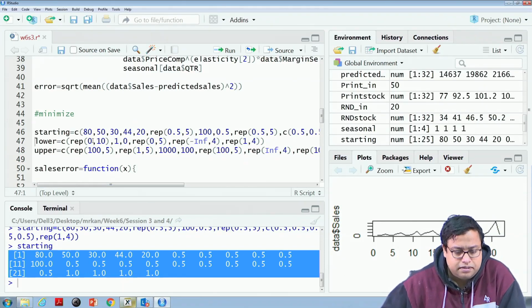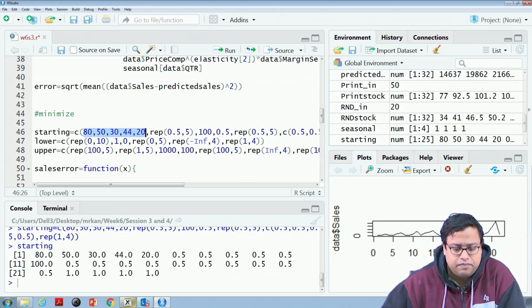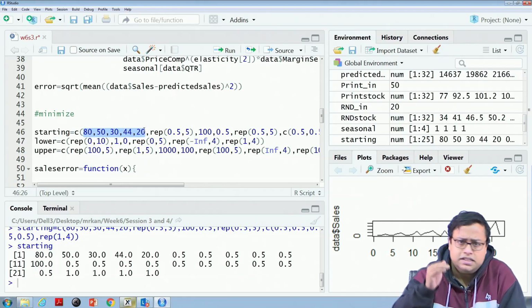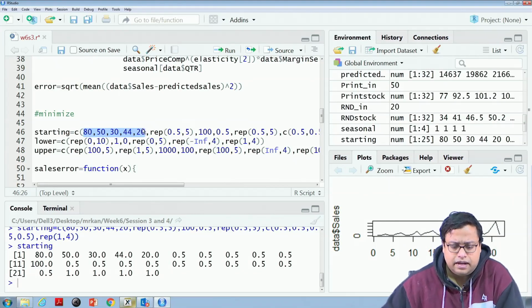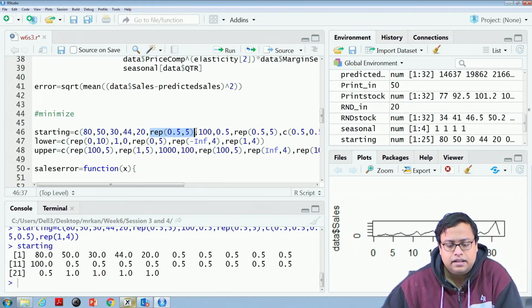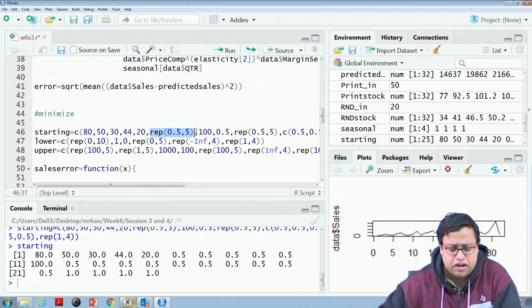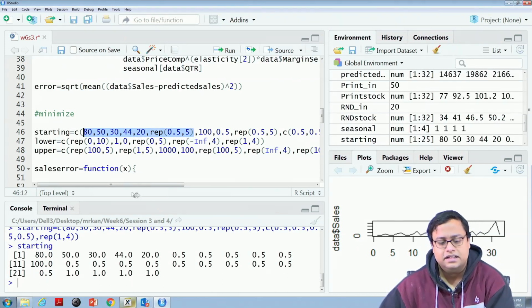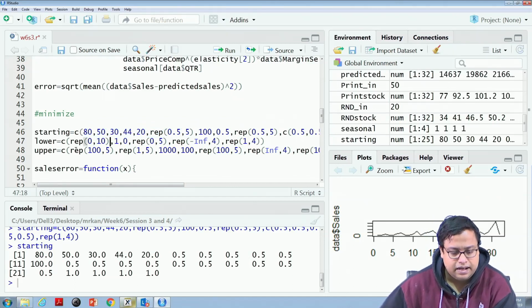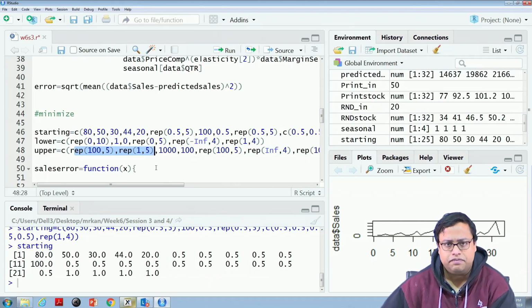Now, what are the lower limits? For these 5, the initial stocks, I am assuming the lower limit is 0 and the upper limit is 100. And for these, the lambda values, if you remember, are between 0 and 1. So the lower limit is 0 and the upper limit is 1. That is why I repeat 0 ten times, because all of these 10 have 0 as their lowest value, and the upper values are repeat 100 five times and repeat 1 five times. Fair enough.